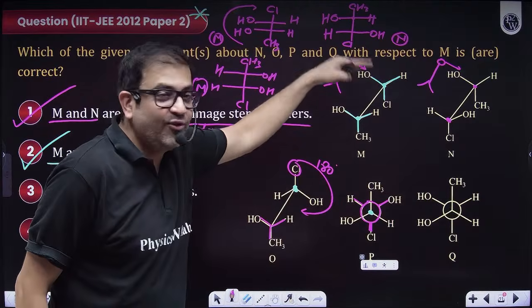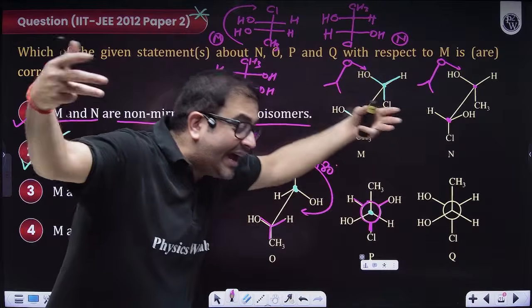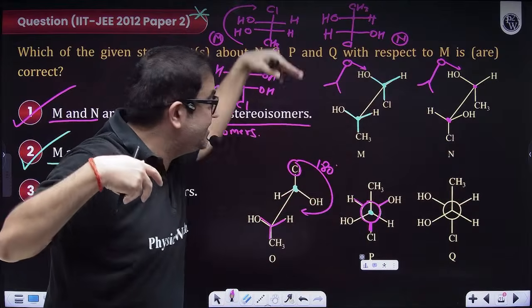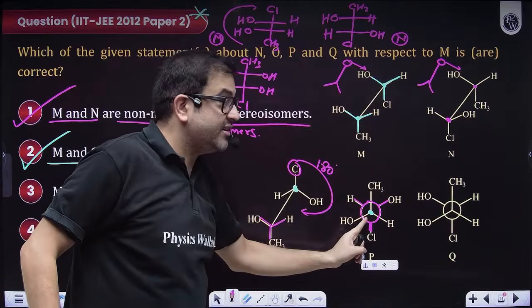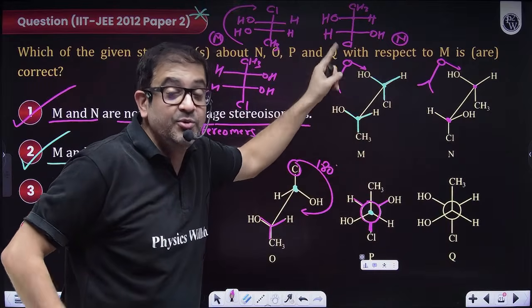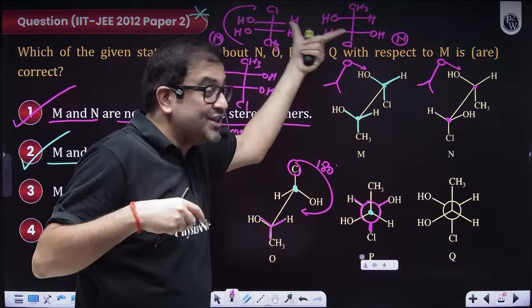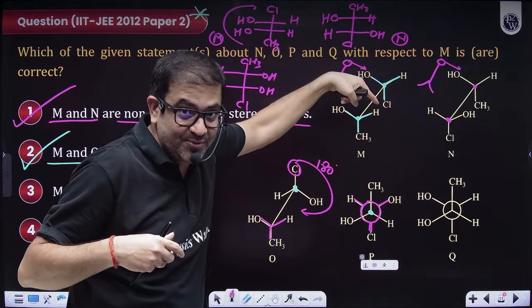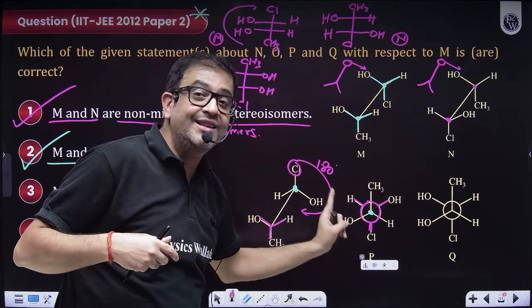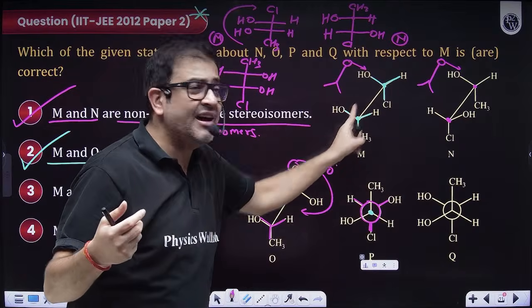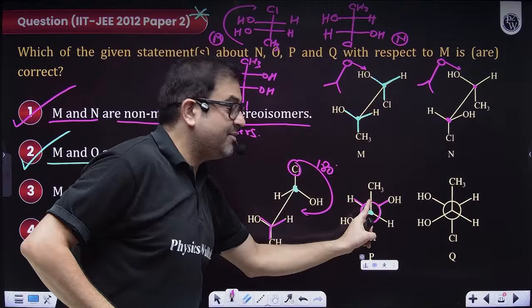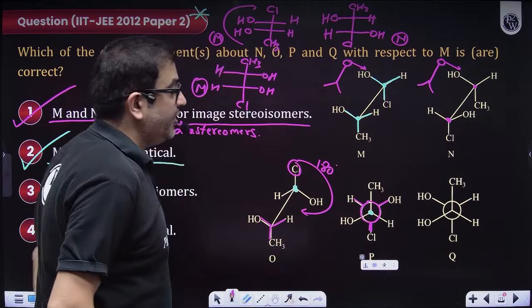You can directly see a Fischer projection through a Sawhorse projection. So just convert this Newman into Sawhorse. But how? Sir, make a Y. Back carbon is already a Y, so rotate the front carbon.